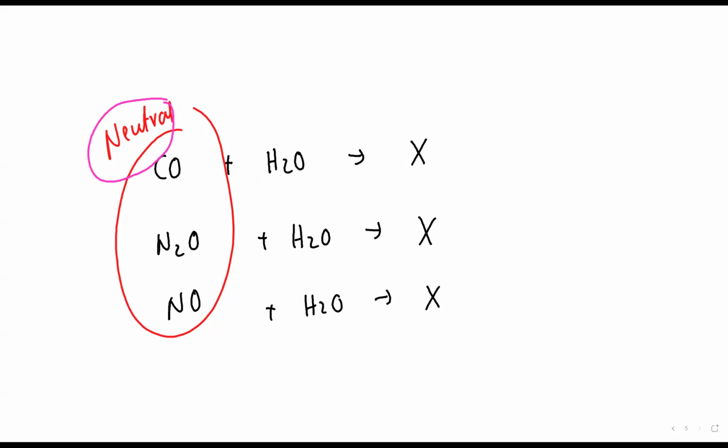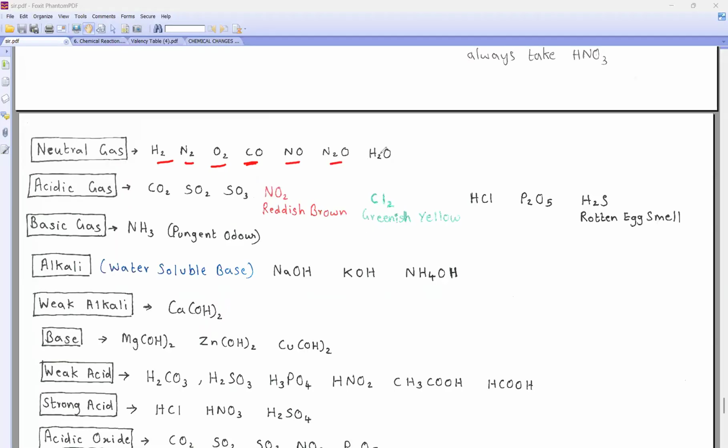Clear. So now if you see my big notes, beta, what is the first thing given? Can you see? Tell me, beta. All these are which gas? H2, N2, we did just now, CO. All these are what? Neutral. Why? Because if you add this to water, they won't form acid nor will they form base. Are these acidic or not? We did just now, na, beta? So you should learn this by heart.